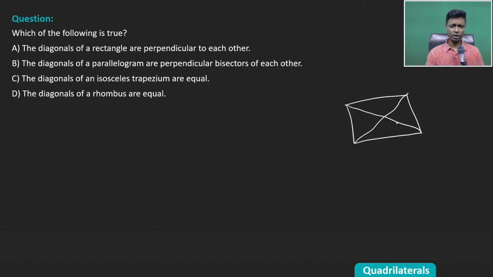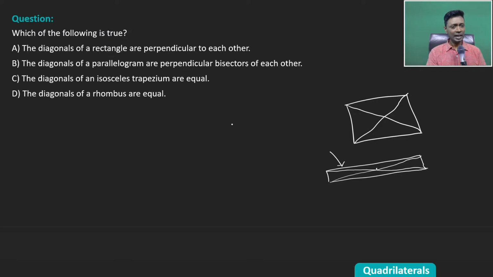A good way to imagine this is to draw a rectangle that is as far away from a square as possible, and then draw the diagonals. You can straight away see that this is not a 90-degree angle. Sometimes drawing a wacky diagram could simplify it. Diagonals of a rectangle are perpendicular to each other. That should be the case for every rectangle. So draw an obscure rectangle and see the picture.